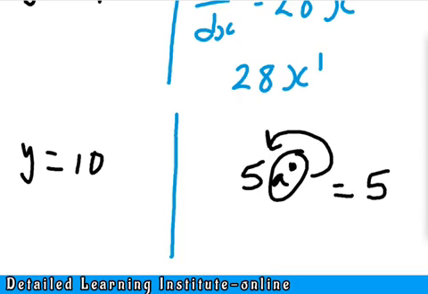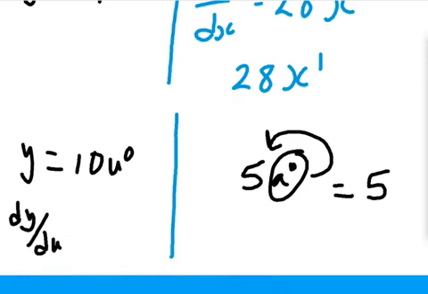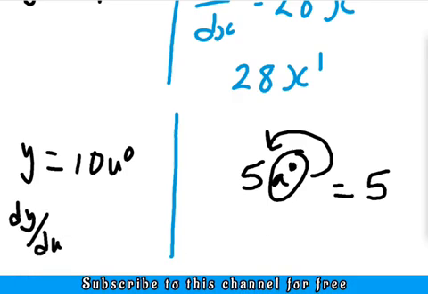So that means that any constant I see, I can attach any variable I like to the constant. And then I give it the power of 0. So let's assume we are attaching u to this constant. So u takes the power of 0. So we are going to differentiate this by saying dy over du, not dy over dx, because our variable on the right hand side is not x, it's u. So now if our variable now is x, it means that our differentiation is going to change to dy over dx. And what will be the value? What will be the answer for our dy over dx?